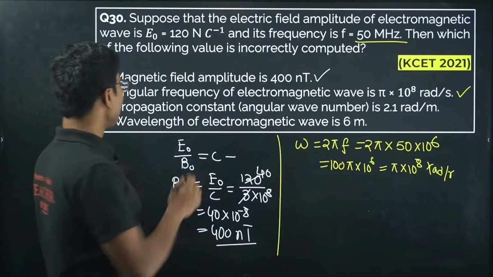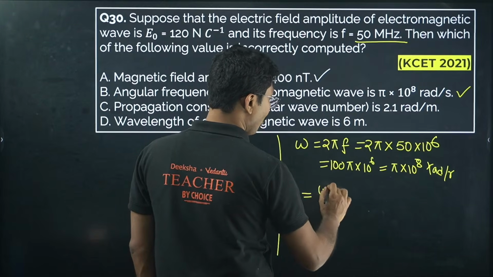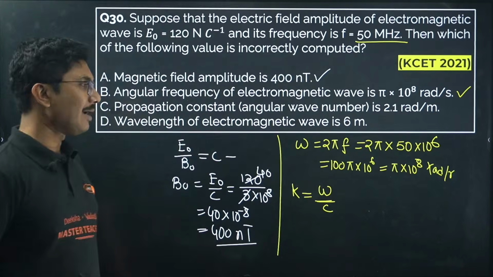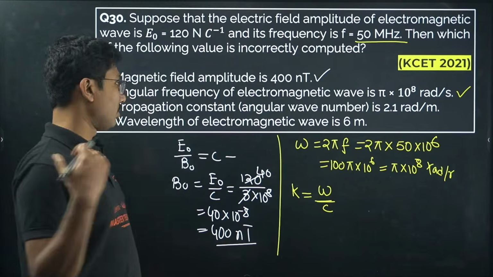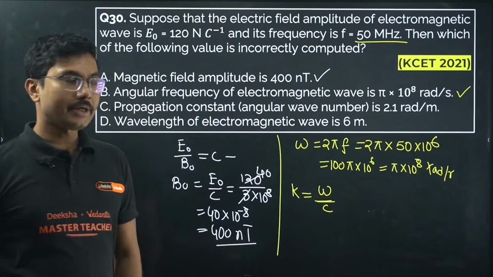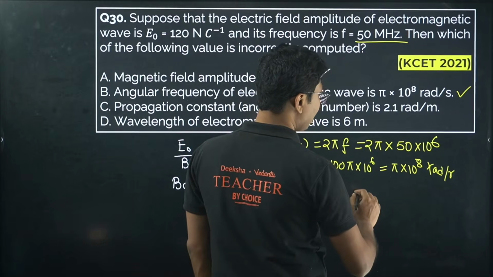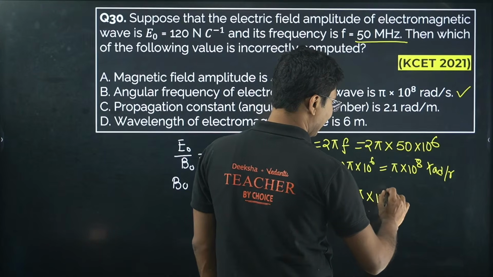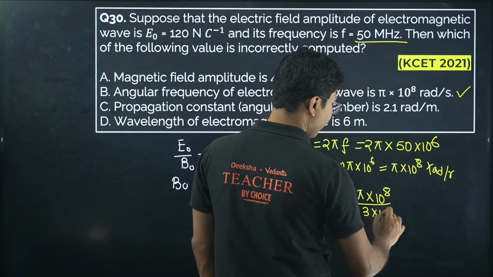What about the propagation constant or wave vector? k equals omega by c. Propagation constant is k, which is given by omega by c. So omega is pi into 10 to the power of 8 and c is 3 into 10 to the power of 8.